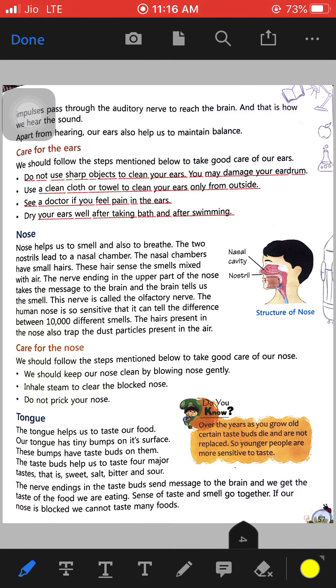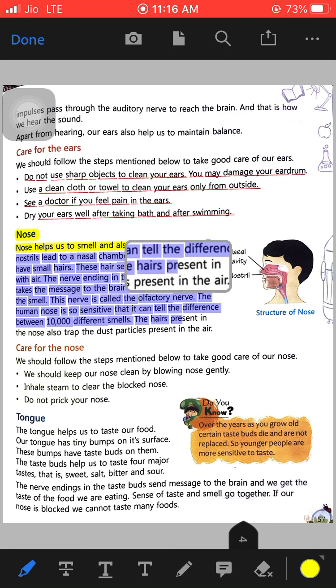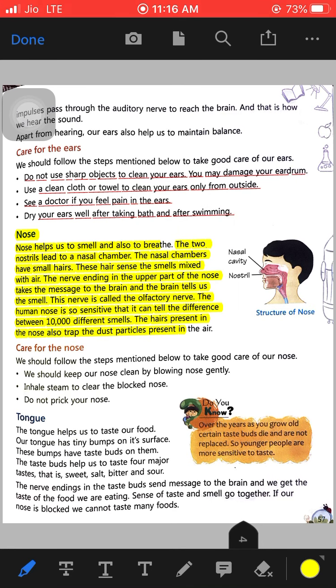Now the next type of sense organ that we will study is our nose. The nose helps us to smell, and it also helps us to breathe. The two nostrils lead to the nasal chamber. Nostrils are the holes that lead us to the nasal chamber, and this nasal chamber has small hairs.